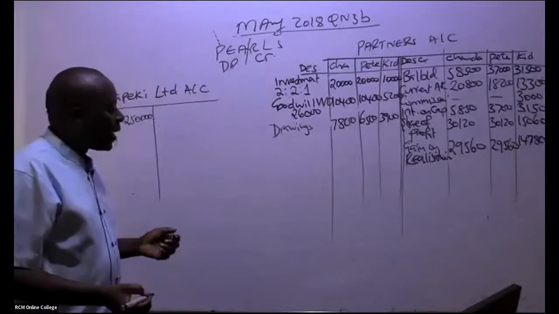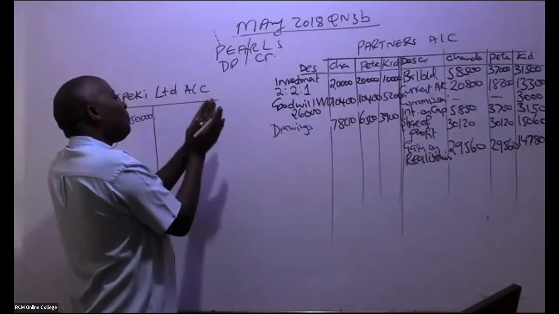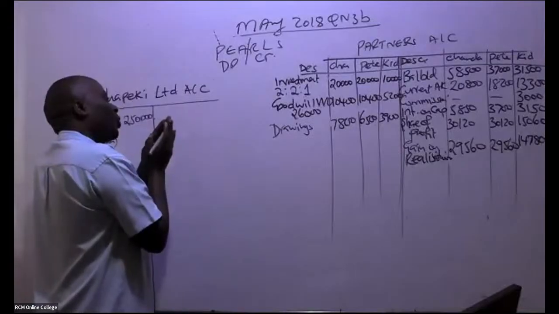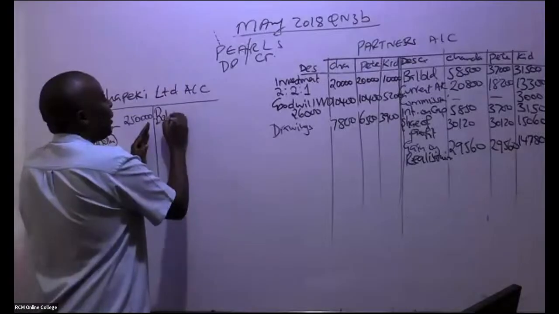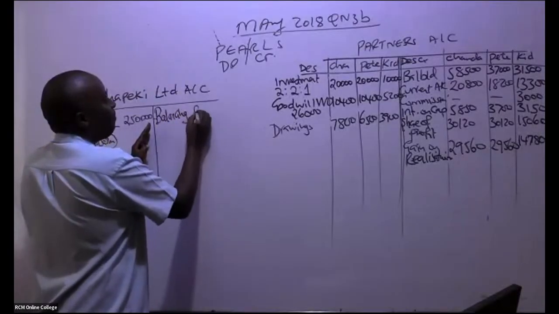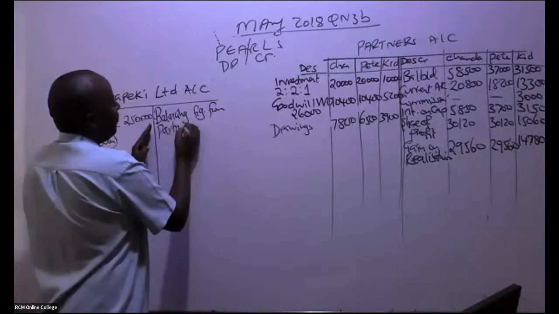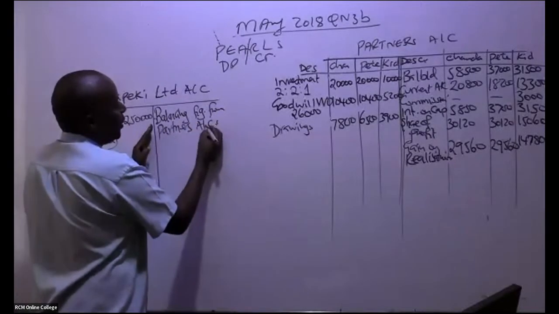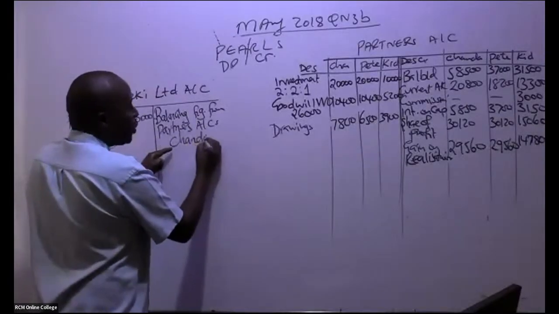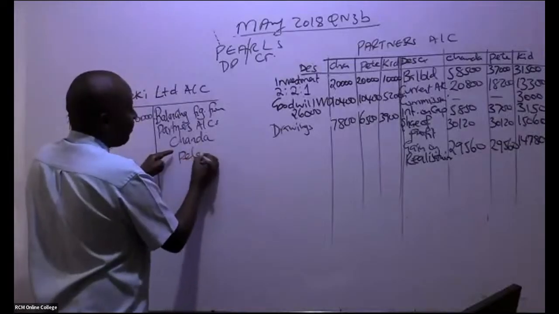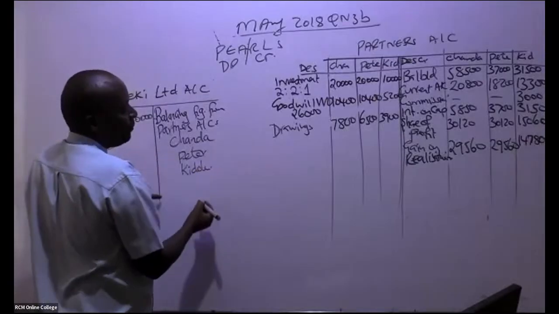Now remember this account also gets figures from the partners. So you'll be able to come and give us balancing figures from partners' accounts. You write each partner here. So we have Chanda, we have Pete, we have in this case here Kidole, like that.